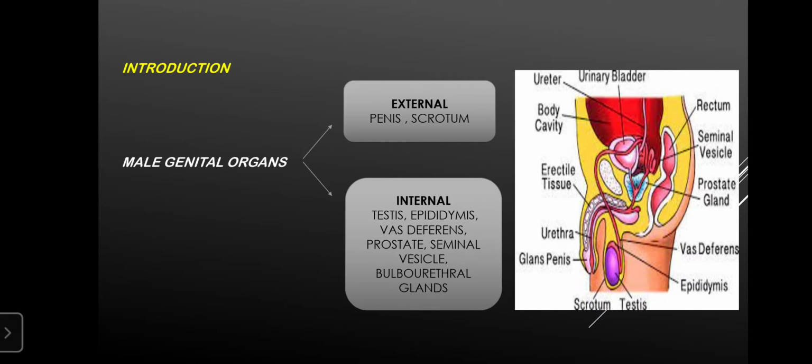So first, the male genital organs can be classified into external and internal. External is one which is visible, right? And internal which is found within the body cavities. So the external genital organ includes the penis and scrotum. And the internal organs include testis, epididymis, vas deferens, prostate, seminal vesicle and bulbourethral glands.